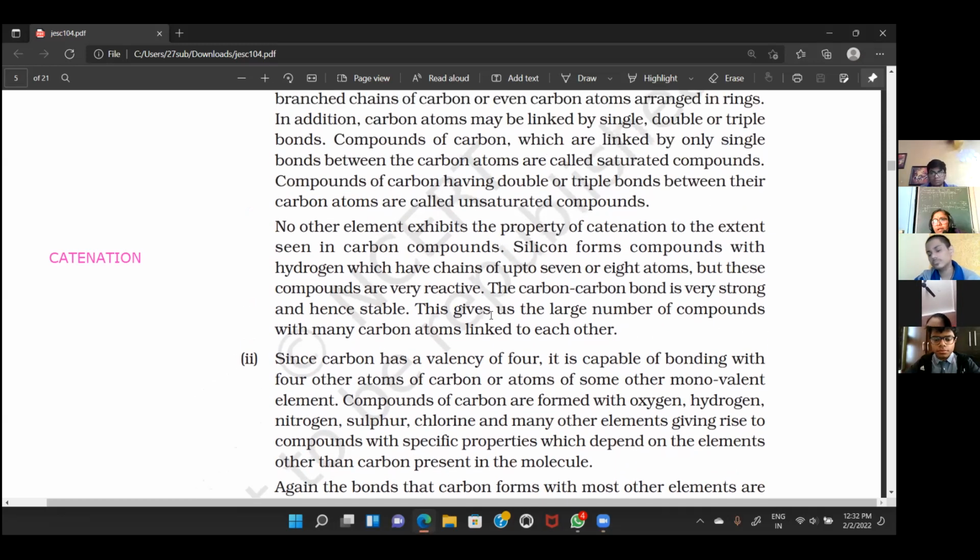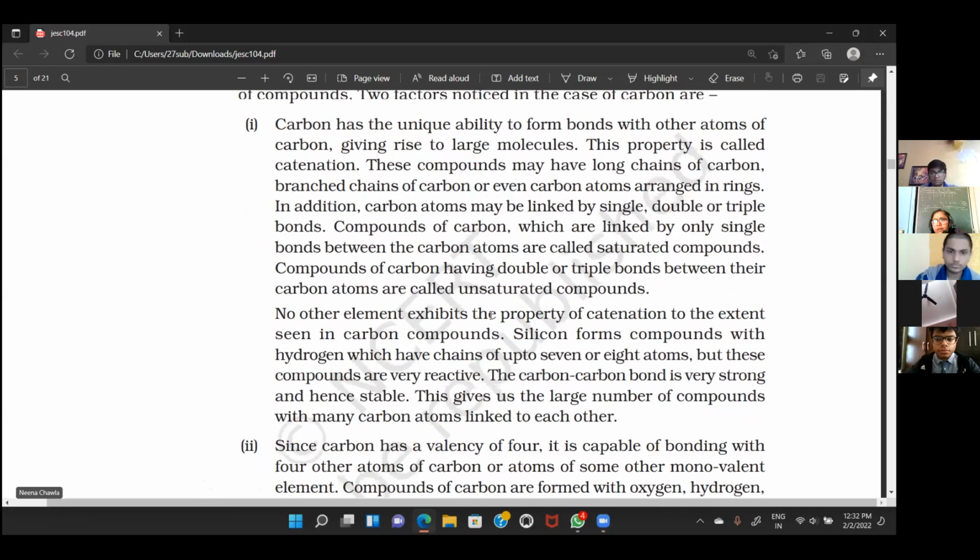If carbon is showing catenation, silicon must also show it. Yes or no? Silicon should also form. Yes, silicon also forms compounds with hydrogen which have chains up to 7 or 8 atoms. Only up to 7 or 8 atoms.